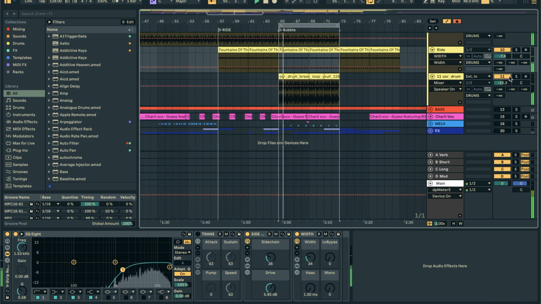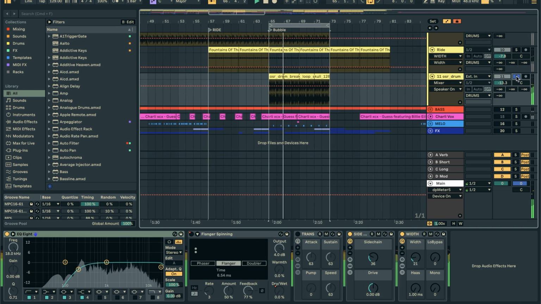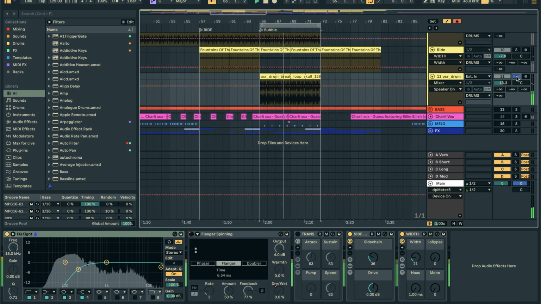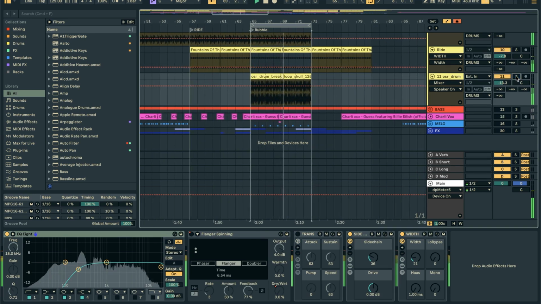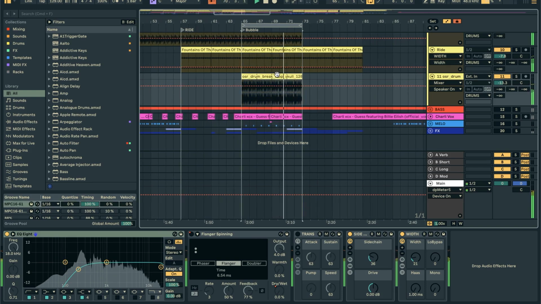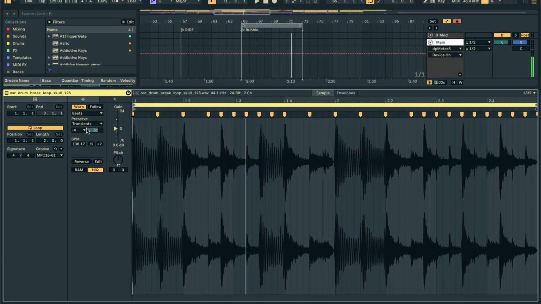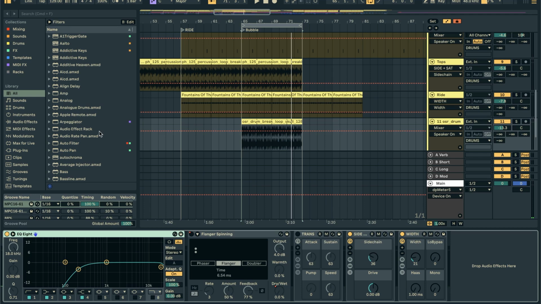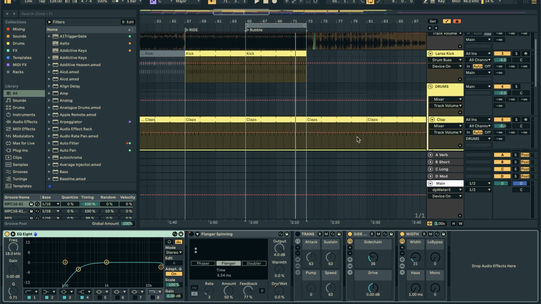So let's have a listen. Play it by itself. And then in context. And so we're doing that tighten up little trick here. Let's see if we're doing anything crazy here. We are removing some of the lows. There's one point in the song where I added this little flanger bit to make it more like a little effect transition. It's not on the whole time. Little sidechain, so pumping and making room for the kick, and a little bit of width to push left and right. And that is a pretty good look at the drums for this one.